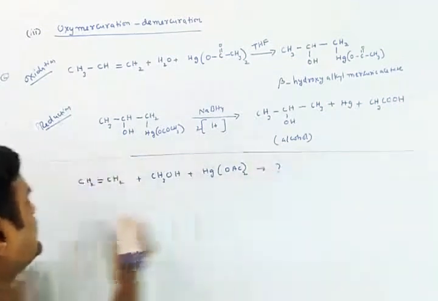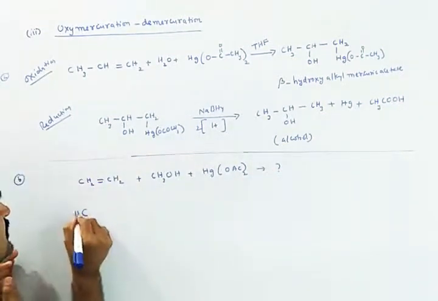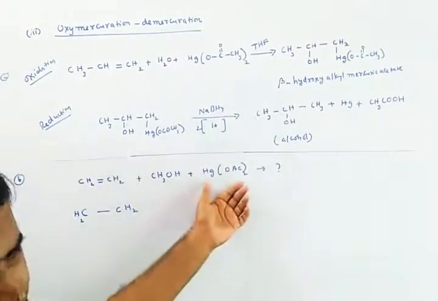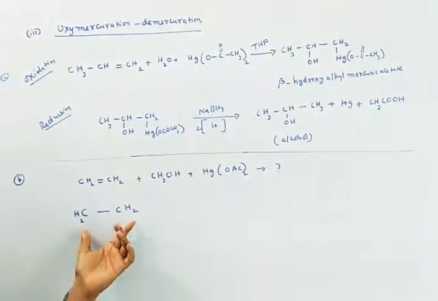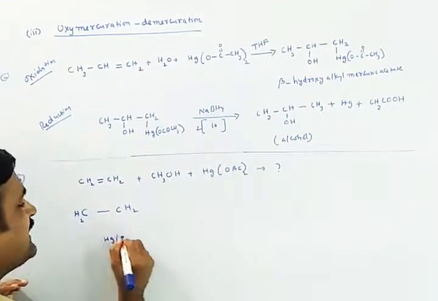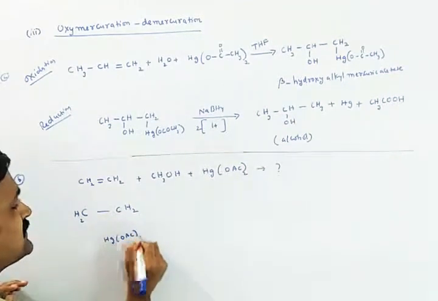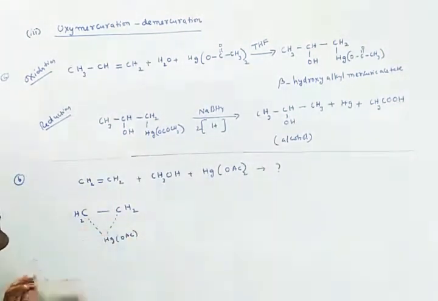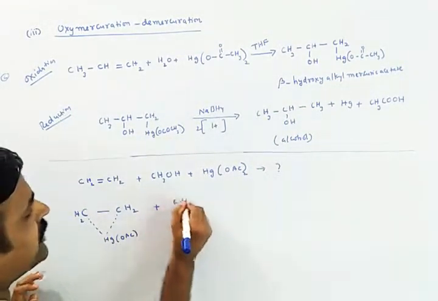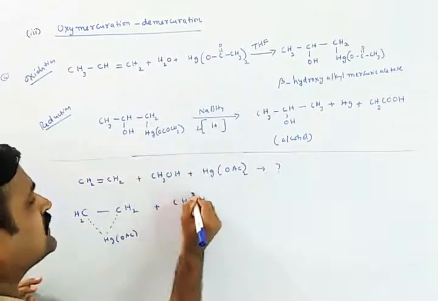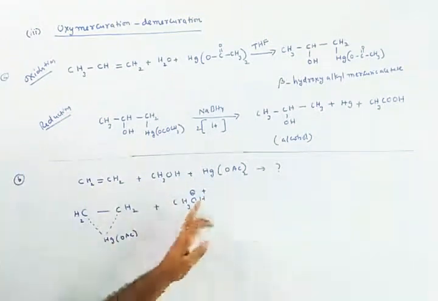The first step of the mechanism is mercuration, and when the mercuric acetate attacks the alkene, it forms a cyclic intermediate with HgOAc bridging both the carbons. Then the nucleophile comes onto one of these carbons. Here the nucleophile is the alkoxide, and H plus is the proton.